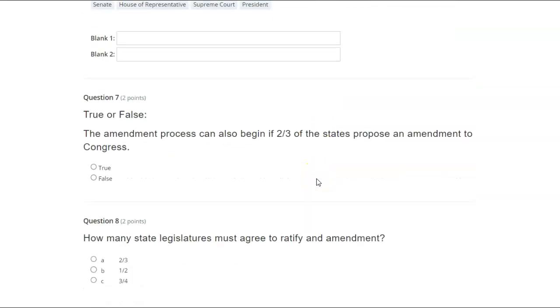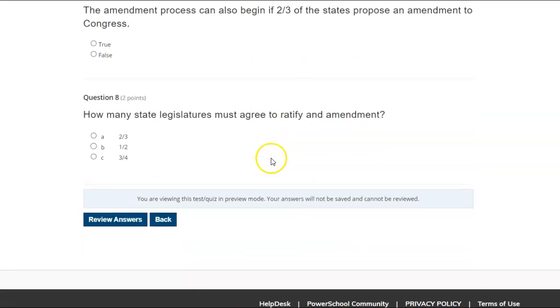True or false? The amendment process can also begin if 2/3 of the states propose an amendment to Congress. True, false. How many state legislatures must agree to ratify an amendment? A. 2/3, B. 1/2, C. 3/4.